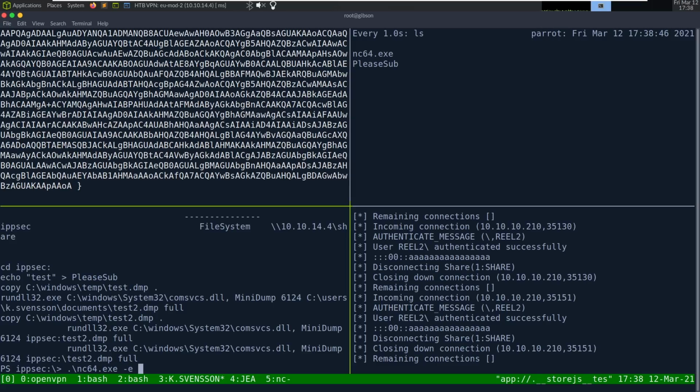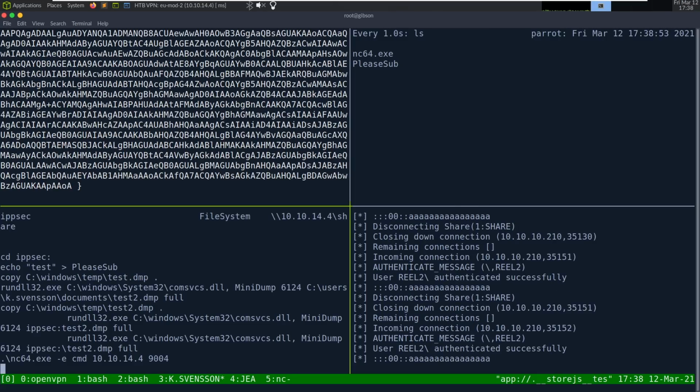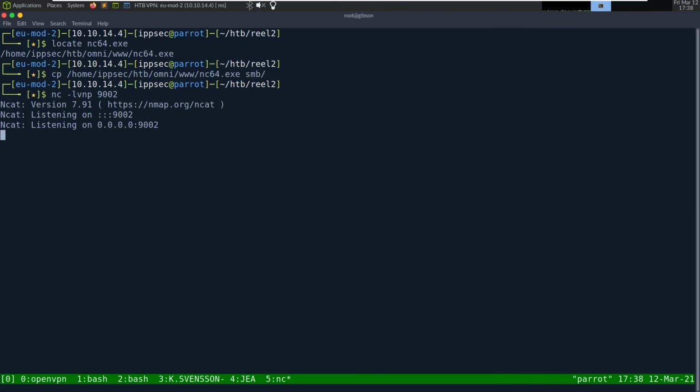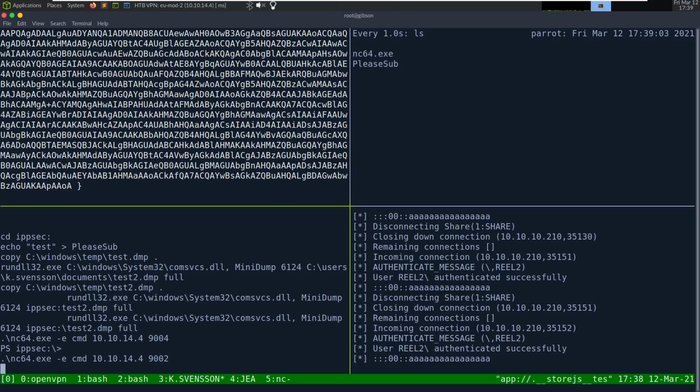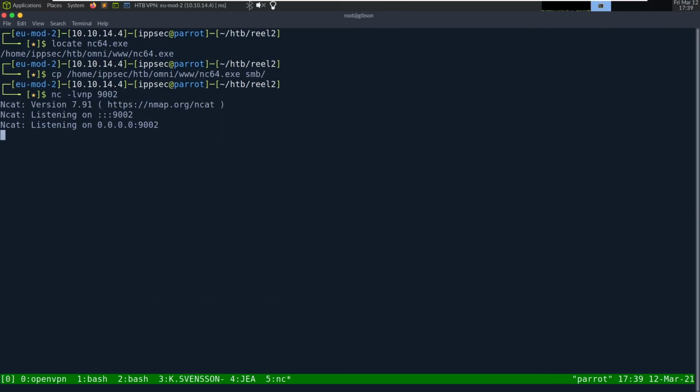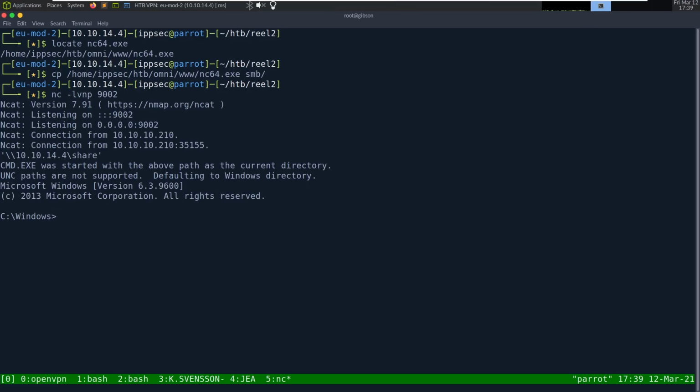I think a -e cmd 10.10.14.4 9004. I think I did 9004. Don't know why I did that. 9002. Probably 10.10.14.2. Do I get a shell? Okay. Now we have this shell.